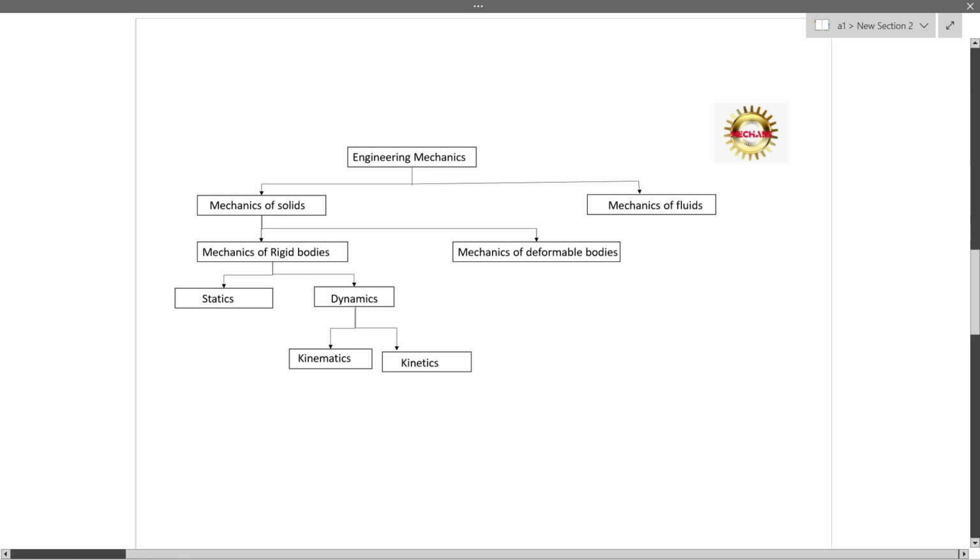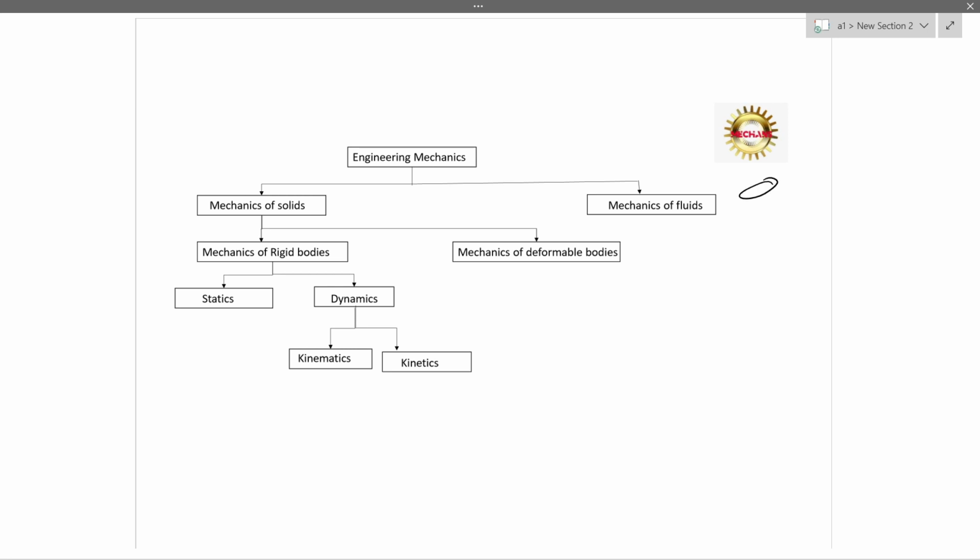So this engineering mechanics is divided into mainly two categories. One is solids and another one is fluids. Solid generally retains its shape and size during the application of the force. When its size or shape is changed, we consider it as a failure in the solids. But fluids won't have a proper shape. It will retain its shape according to the container. See, if it's stored in a tank, it would have the shape of this container. When it flows into the circular ducts, it would have the shape of the ducts. So this is the difference between the solids and fluids.